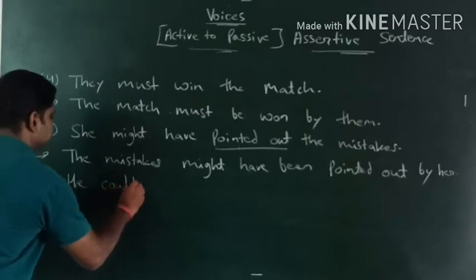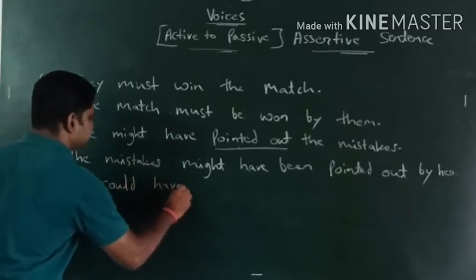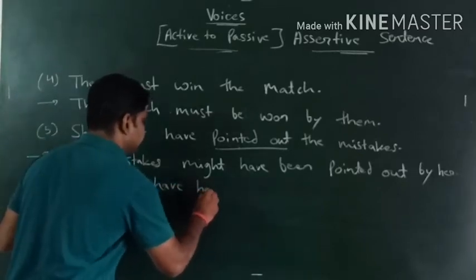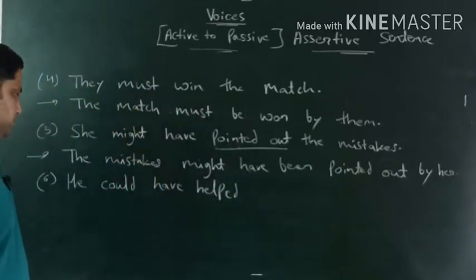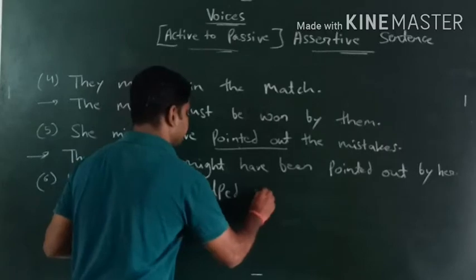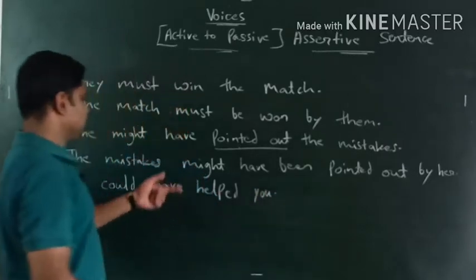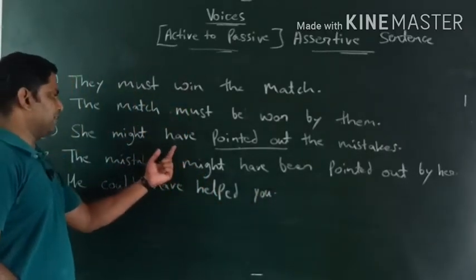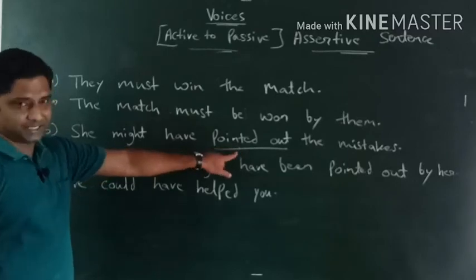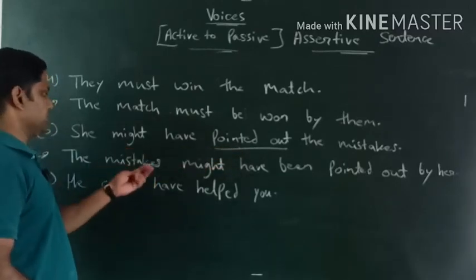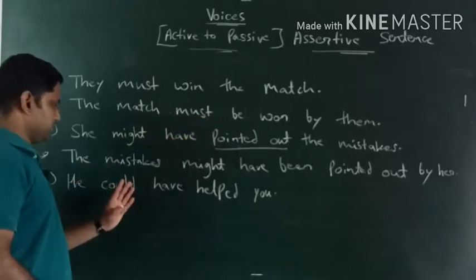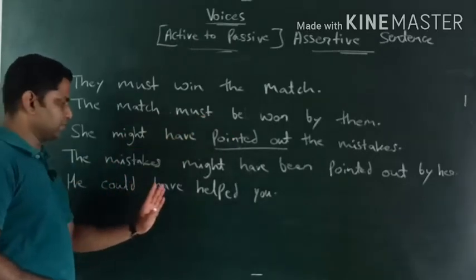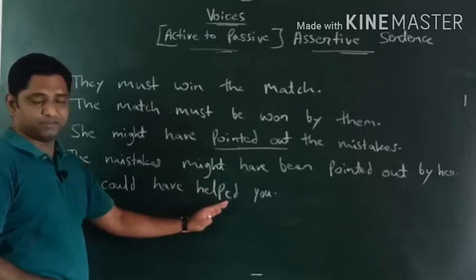He could have helped. He could have helped you. Okay, so whenever we get a have plus action verb, the third form of action verb, like modal auxiliary plus have plus third form, right? We get a could, modal auxiliary verb plus have plus V3.